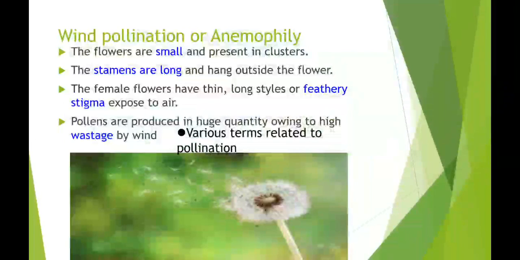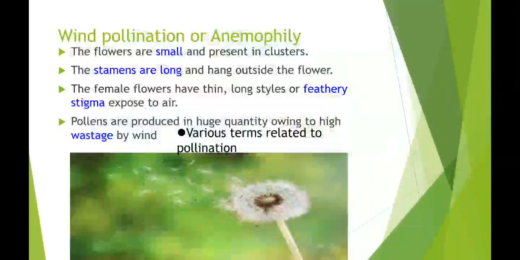Then the female flowers have thin, long styles or a feathery stigma. Why is it so? A feathery stigma makes it very easy to catch pollen grains. The pollen grains can easily be entrapped in such feathers.